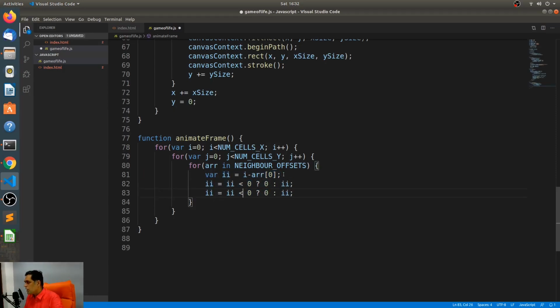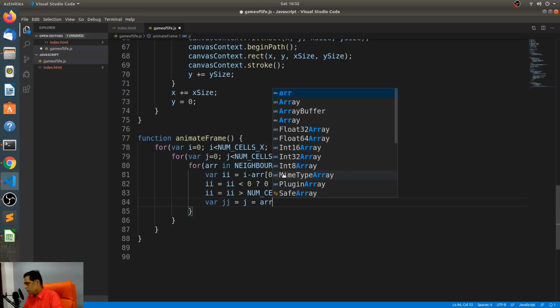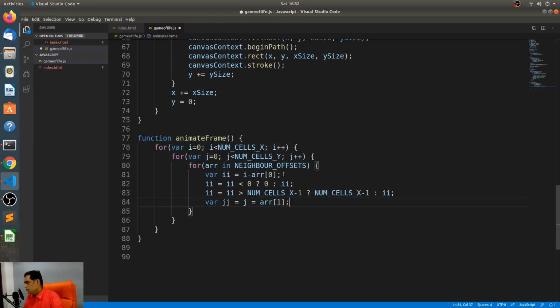And we also need to make sure that I don't go beyond the other end of the array also. So if I is greater than, let's say, num cells x minus 1, then it is this, or else it is II. And I do the same with j also. So jj is equal to j minus, let me make it a little bit readable.